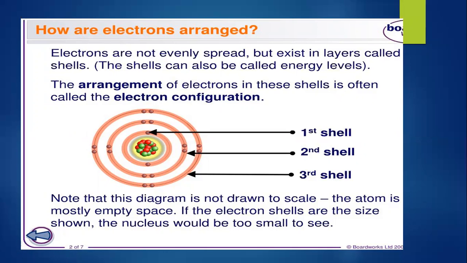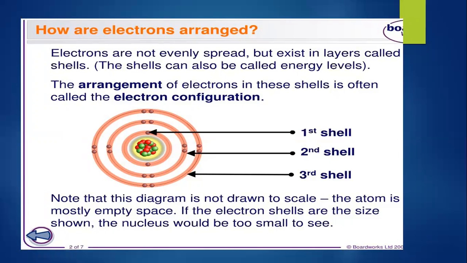An atom's electron shell can accommodate a limited number of electrons. In the first shell, only two electrons can be accommodated. In the second shell, it can accommodate eight electrons.